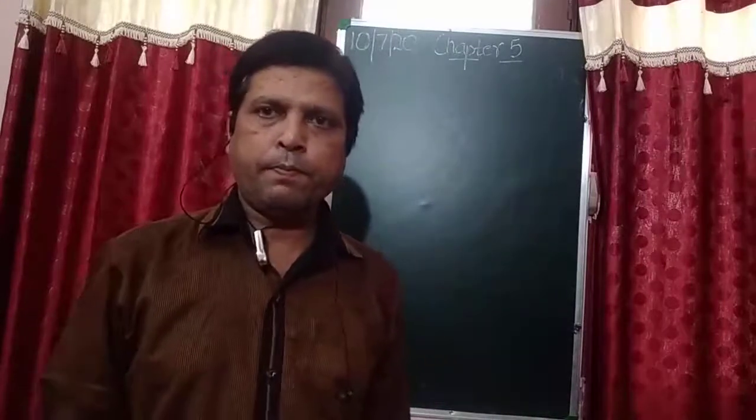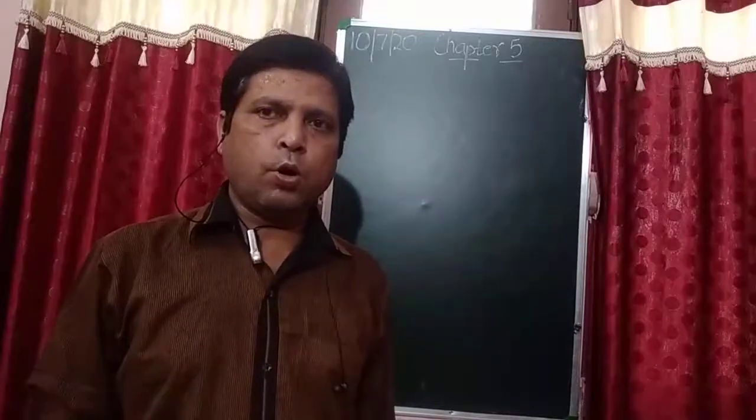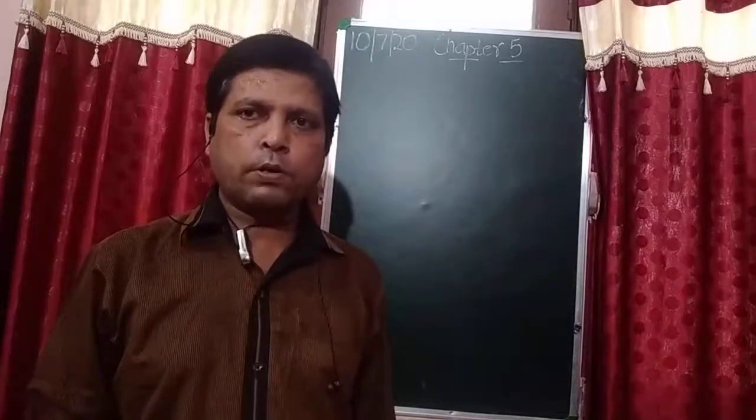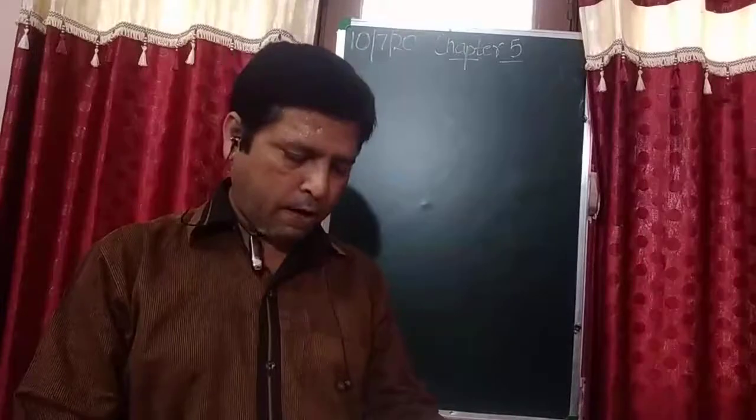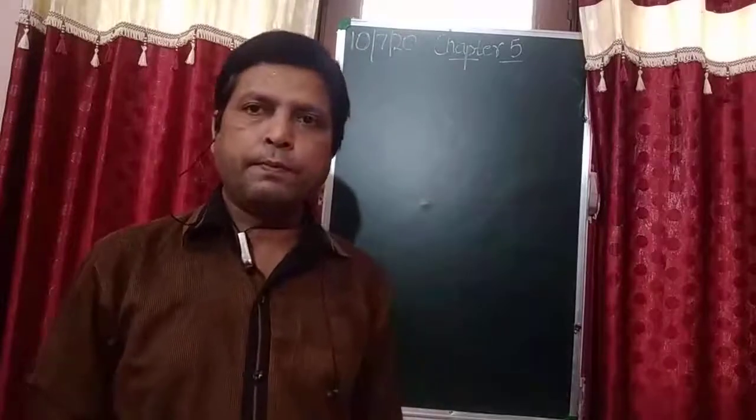So, student, we are discussing the book exercises of chapter number 5. Please take out your books and open page number 43, and after the exercises we start writing the question answers.